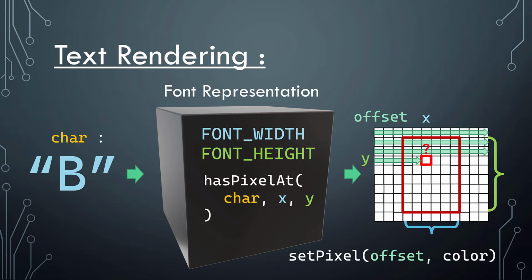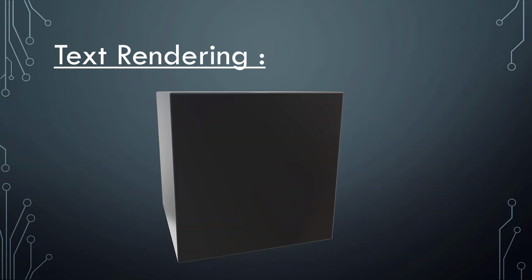And we're assuming that we're going to have some procedure that we can call that says, given that offset into a frame buffer with a particular color, set that pixel to that color. Okay, so we have this black box.